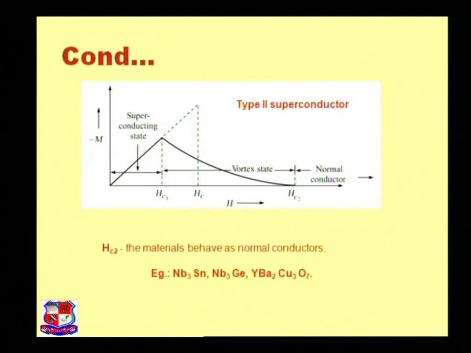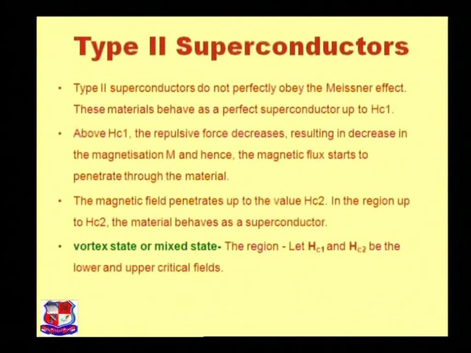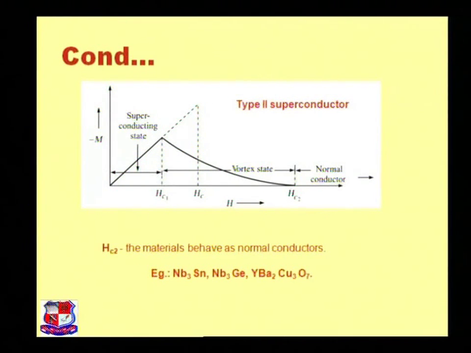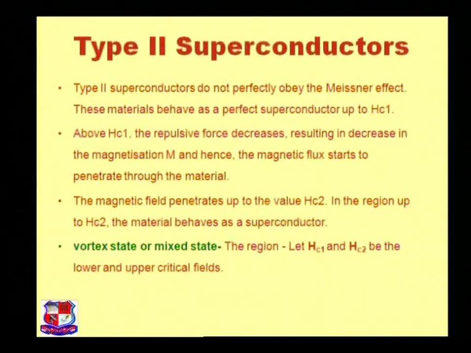Here there are two magnetic fields, Hc1 and Hc2, and Hc. This region is the vortex state, or mixed state. Above Hc1, the repulsive force decreases, resulting in a decrease in the magnetization M, and hence the magnetic flux starts to penetrate through the material.